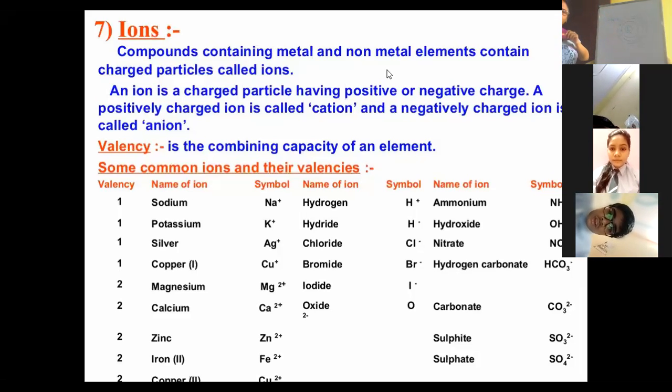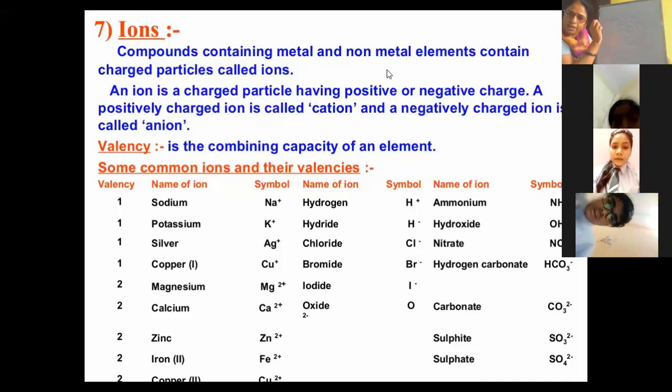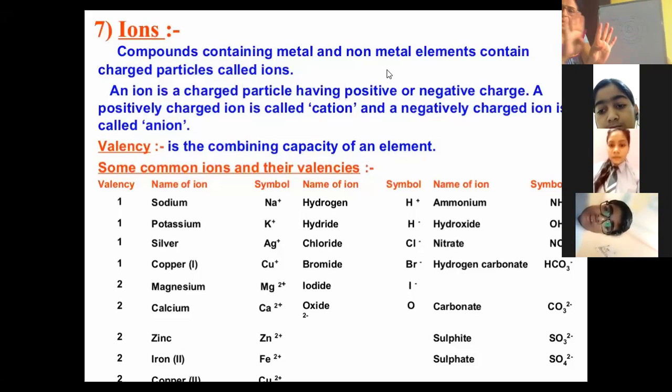Here I will just go through what the criteria is to be stable. The criteria for an atom to be stable is that it should have either 2 or 8 electrons in its last shell. What is the criteria? To have either 2 or 8 electrons in the last shell, right?